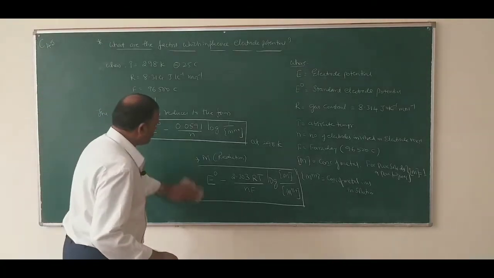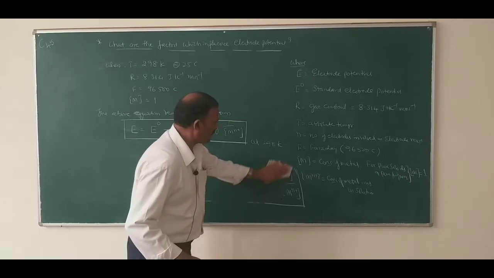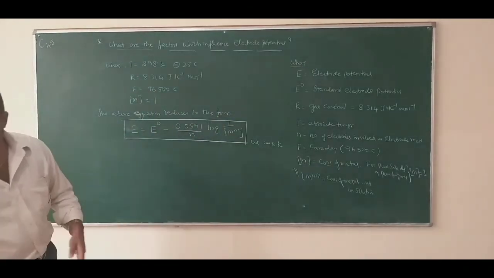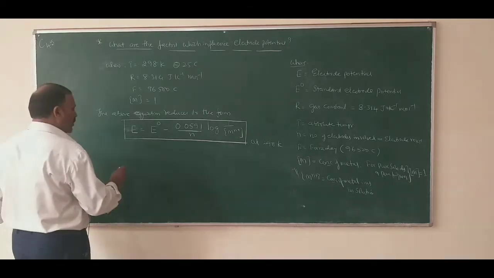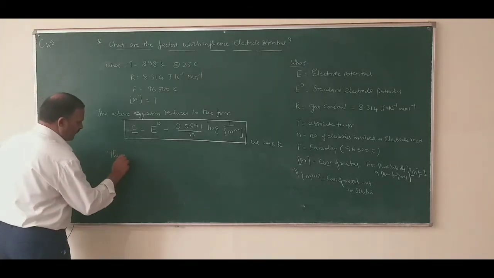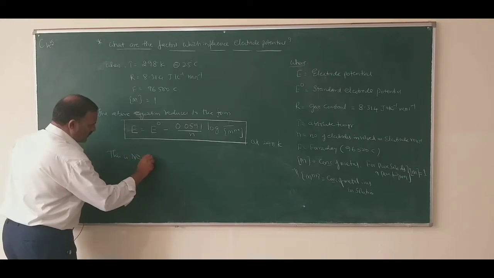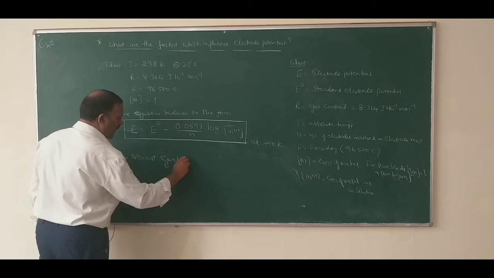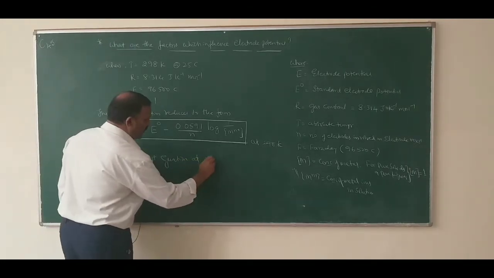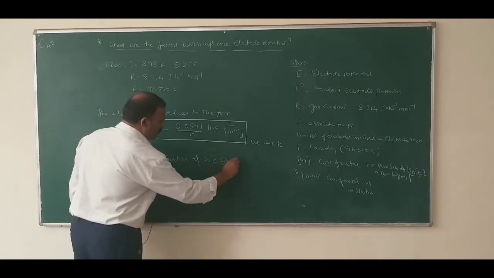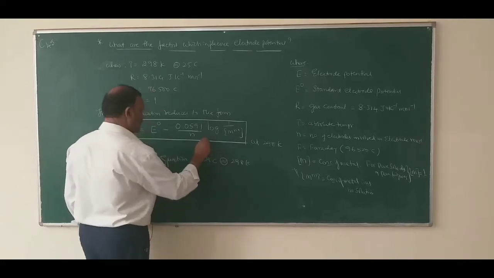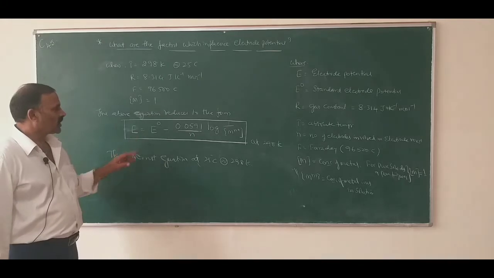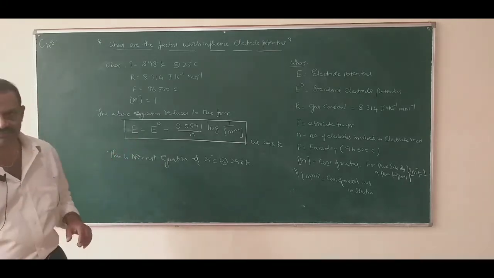So this equation is very important to work out problems. So this is the Nernst equation at 25 degrees centigrade or 298 Kelvin. So this equation is very, very important to work out problems.